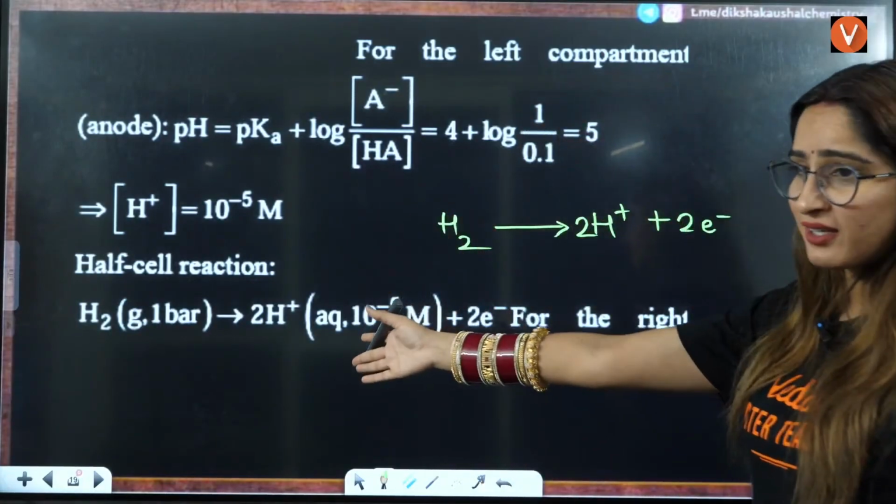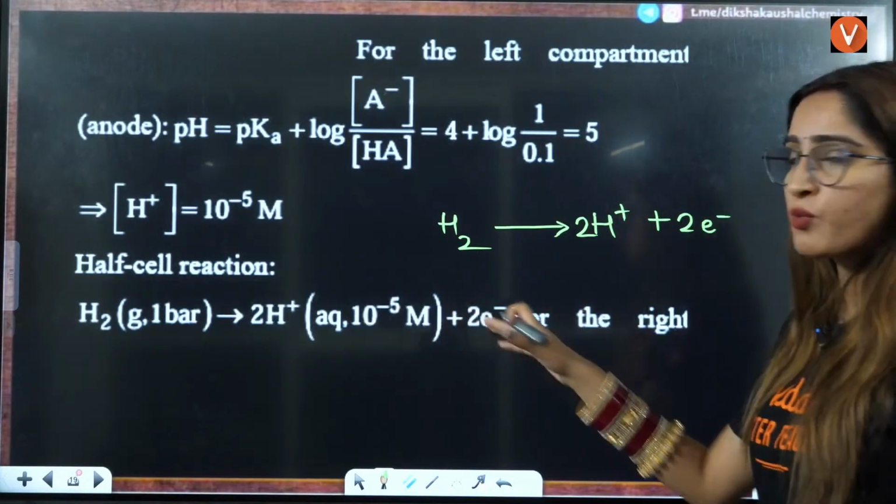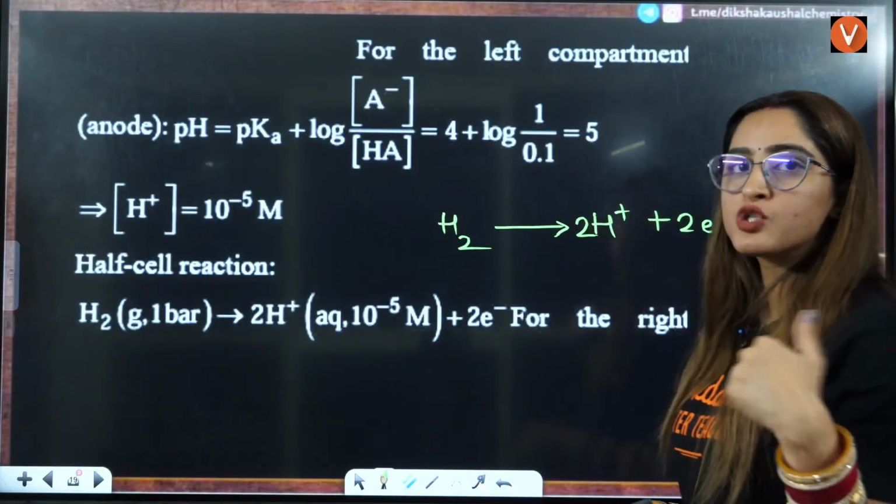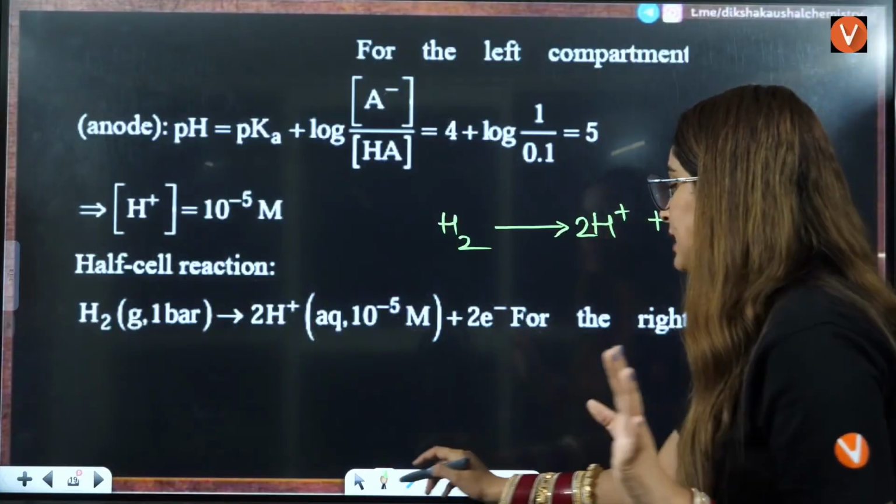You might get confused seeing this bookish language. That's why I've written it here. H2 is getting converted to H positive. It is losing the electrons at the anode side, right?